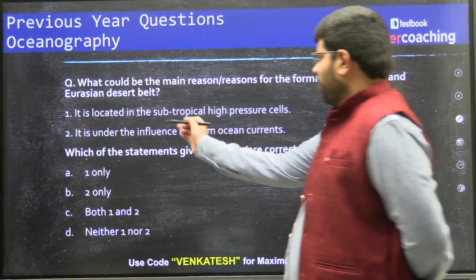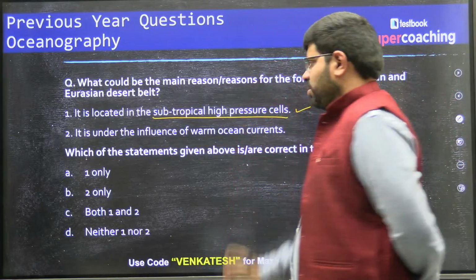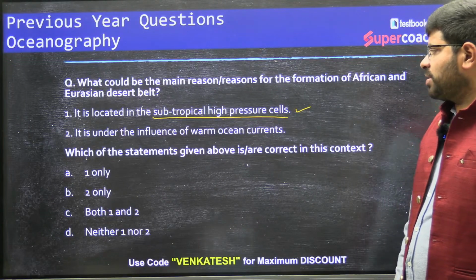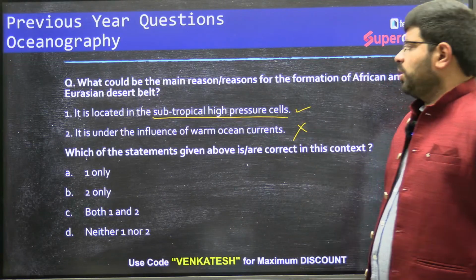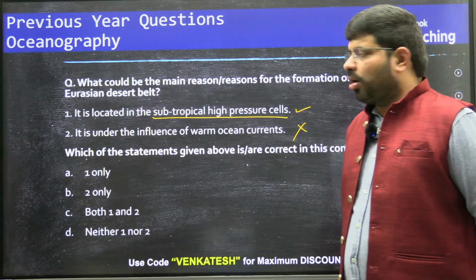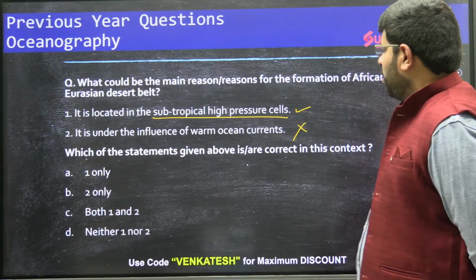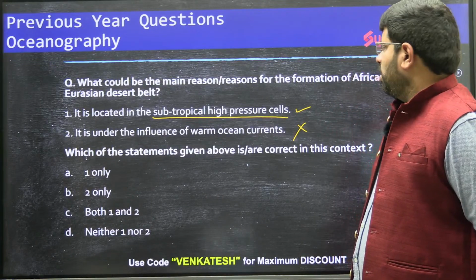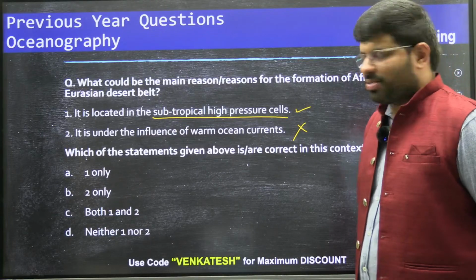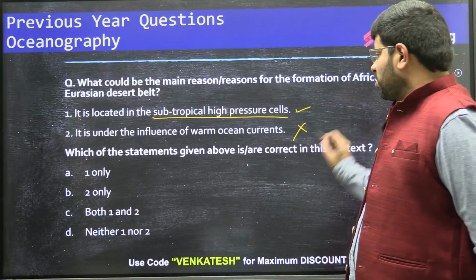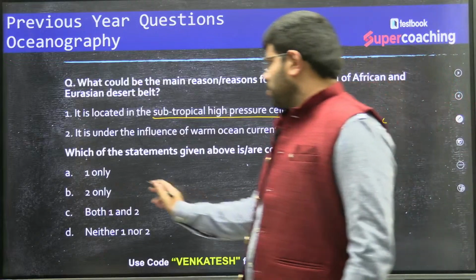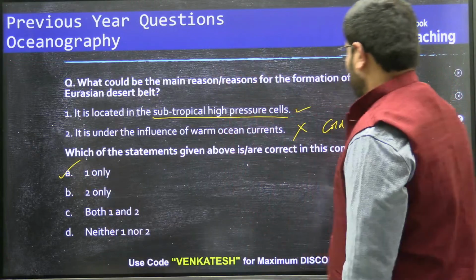It is located in the subtropical high pressure cells. Yes. Subtropical high pressure cells. Is it under the influence of warm ocean currents? No. See, any African or Eurasian desert belt, or mostly the African belt, is located in the subtropical high pressure zone. Yes, but it is under the influence of cold oceanic current. So the correct answer is one only.